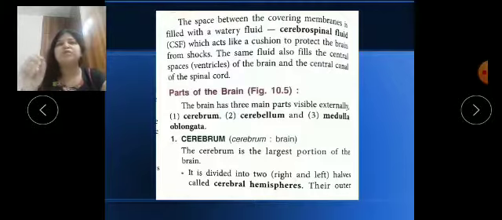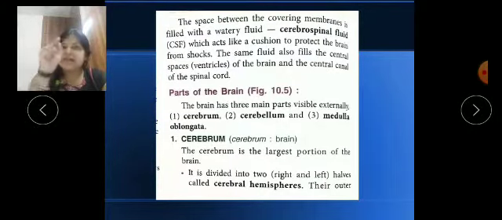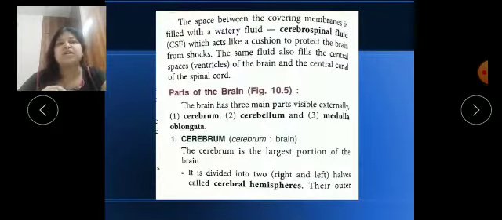Like you know, you have seen the apricot. Our brain has the shape of that apricot only, and the apricot also has two parts, which are attached with the central or middle membrane. So the right and left halves are called cerebral hemispheres.